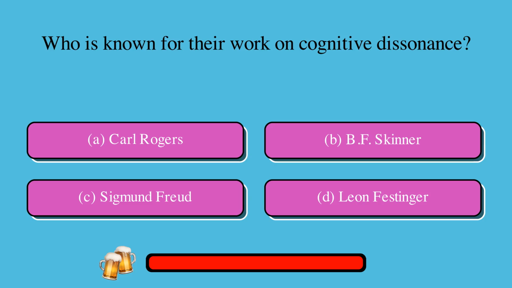Who is known for their work on cognitive dissonance? A. Carl Rogers, or B. B.F. Skinner, or C. Sigmund Freud, or D. Leon Festinger? The correct answer is D. Leon Festinger.